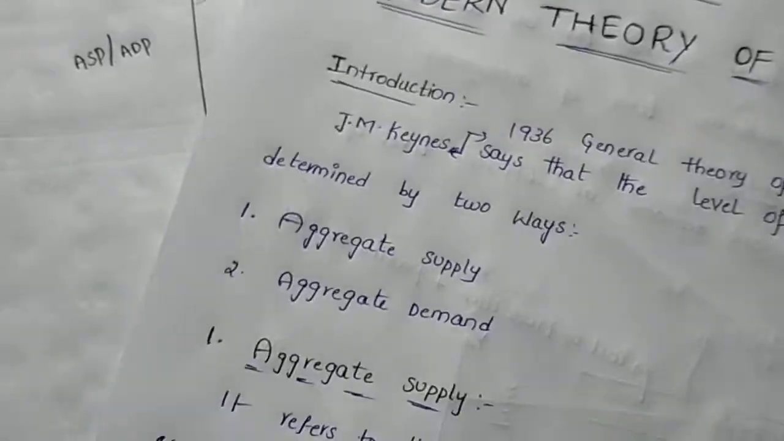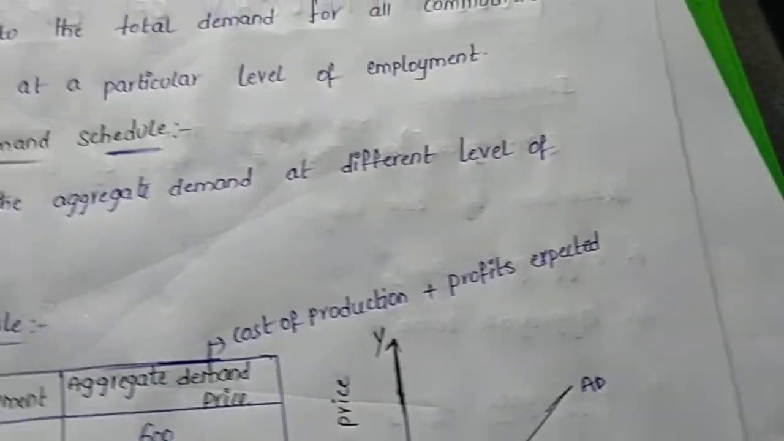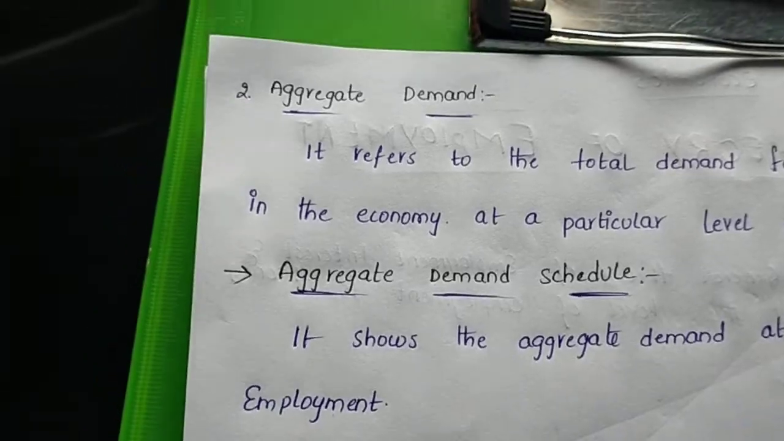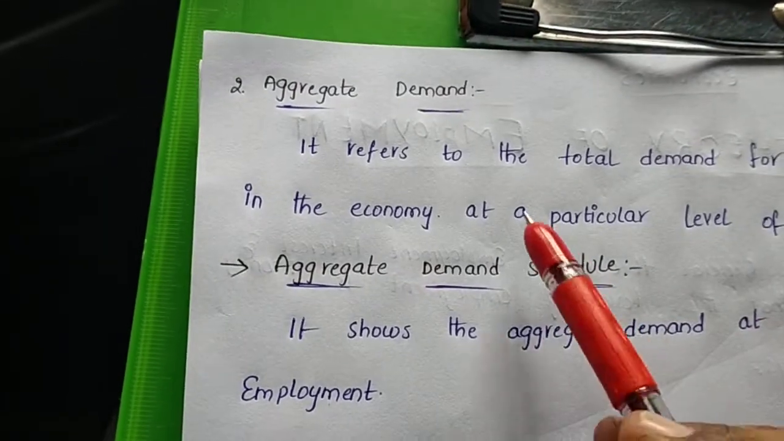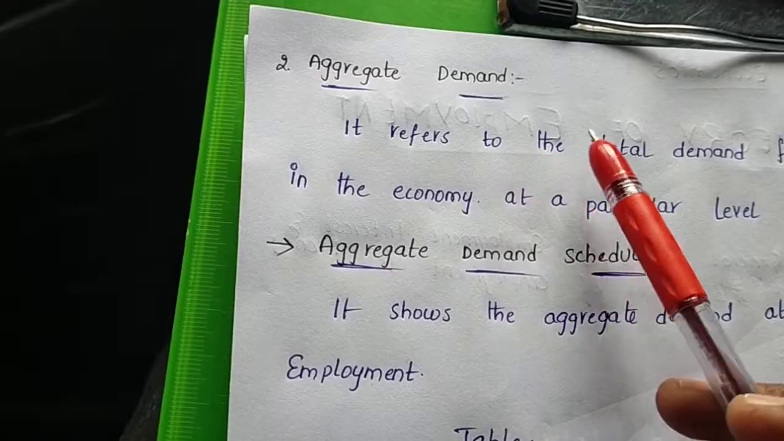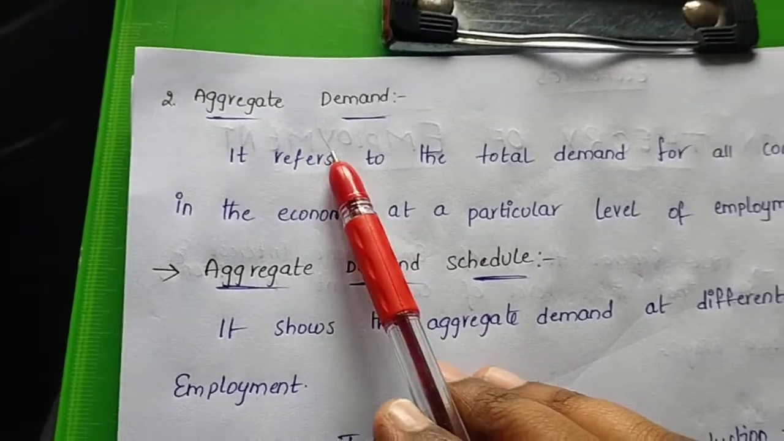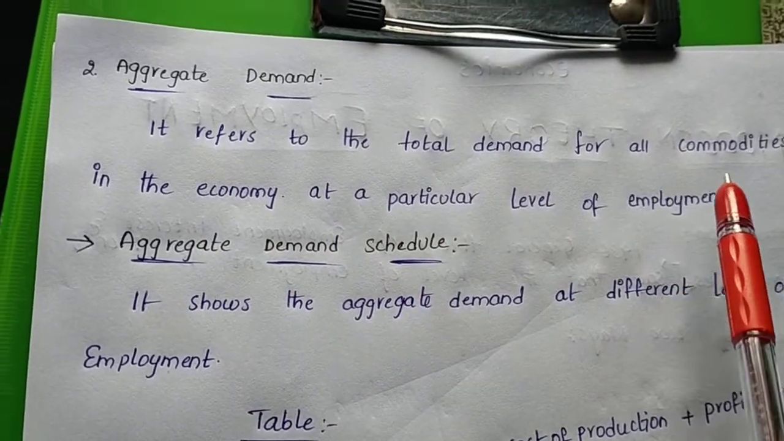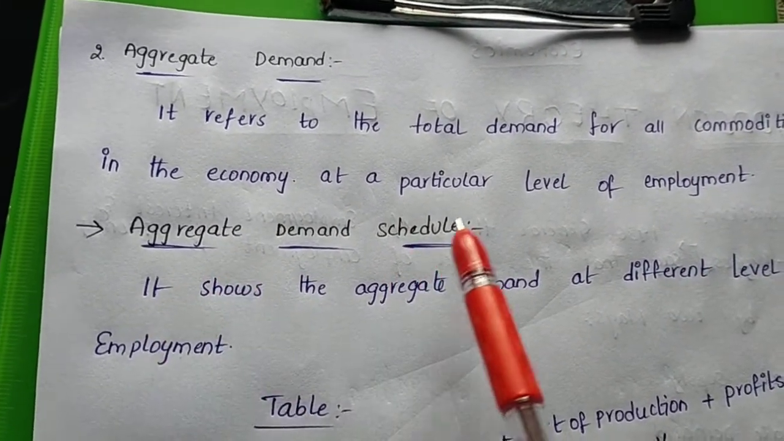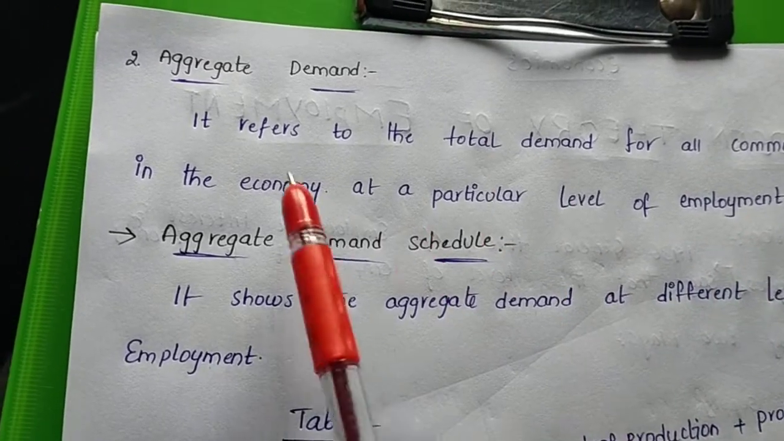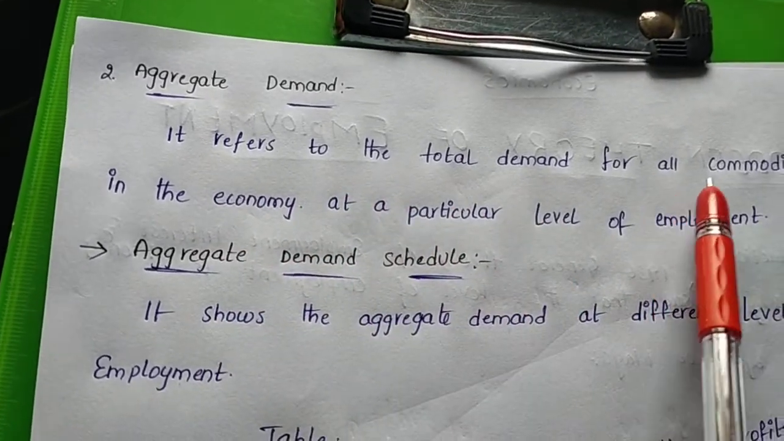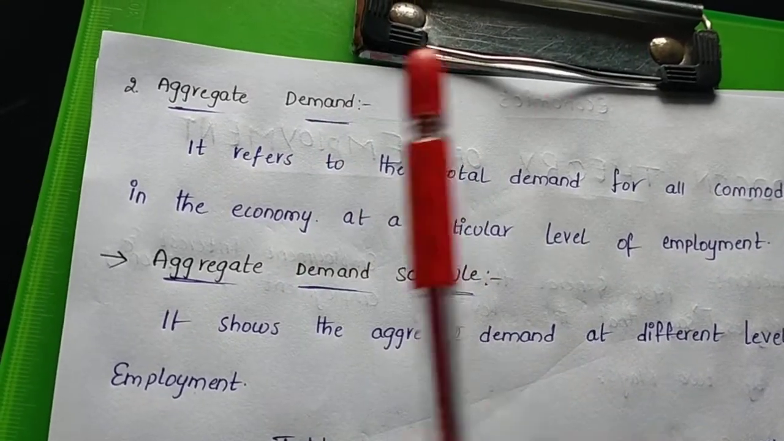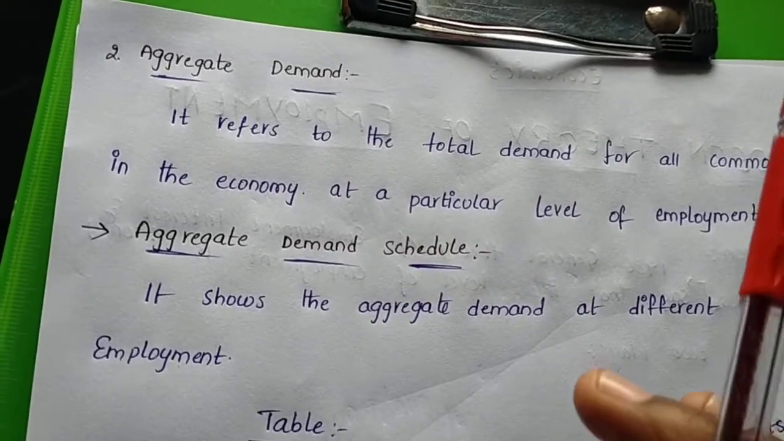This was said by Keynes. Next, we can see aggregative demand, the second way said by J.M. Keynes. What is meant by aggregative demand? It refers to the total demand for all commodities in the economy at a particular level of employment. Once again, aggregative demand is the total demand for all commodities in the economy at a particular level of employment.